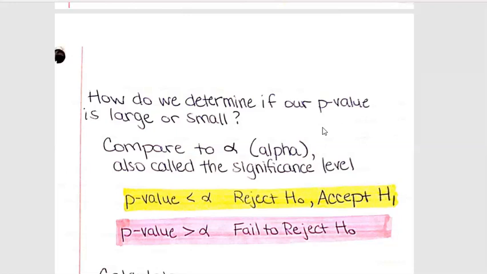If you're talking about something that maybe is more important, like maybe you're testing some sort of new medicine, and you want to be very sure that the result and the conclusion you make is correct, then you might use a smaller alpha level.